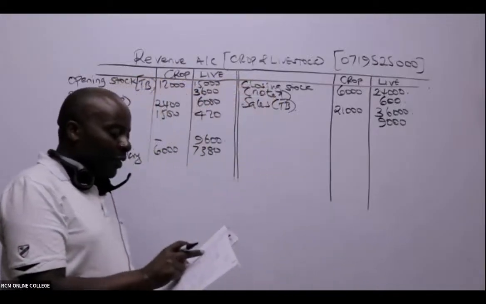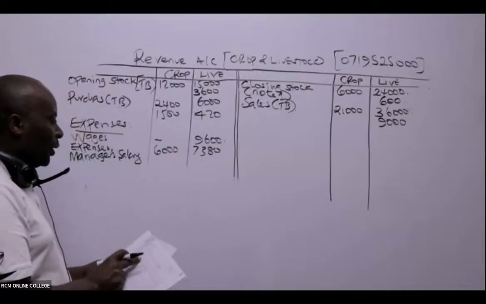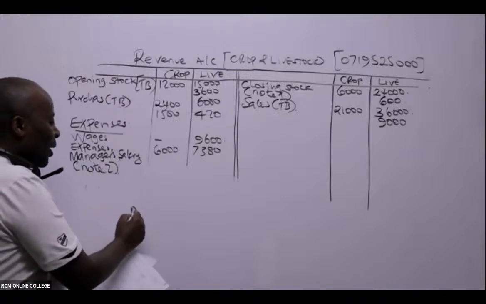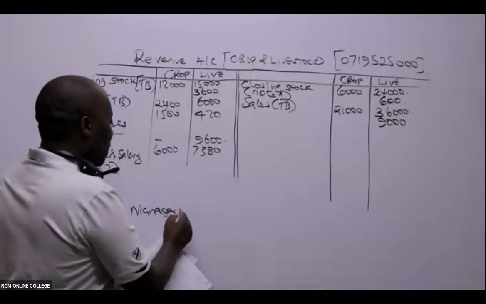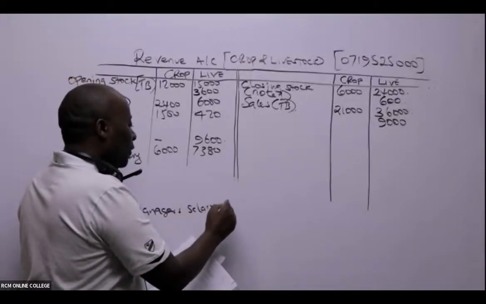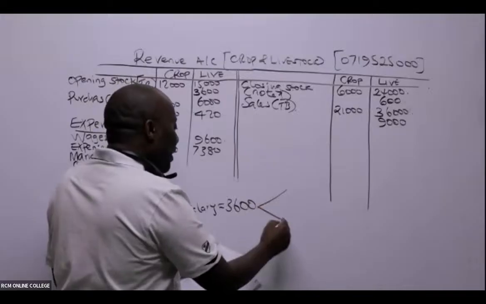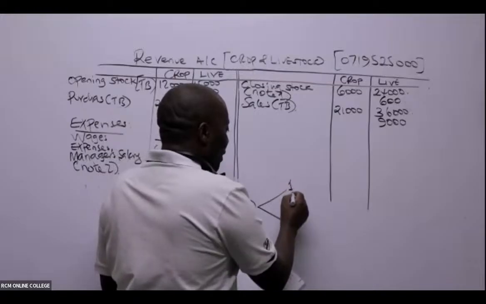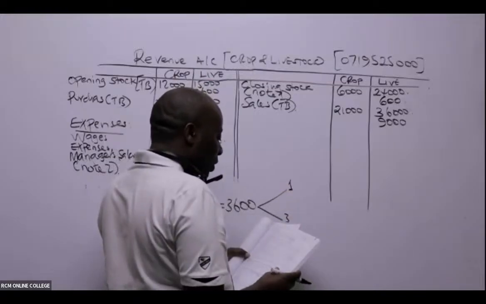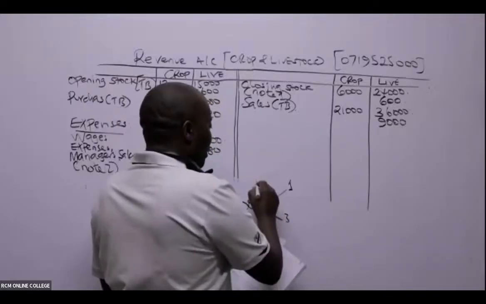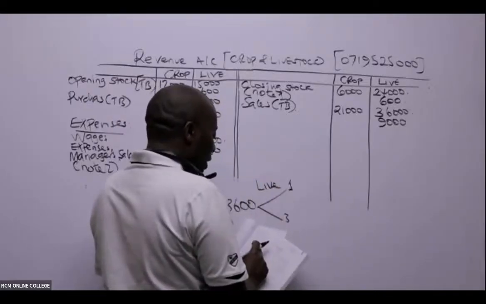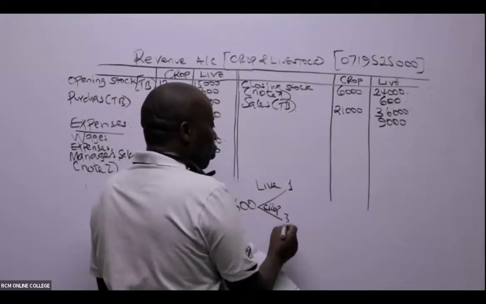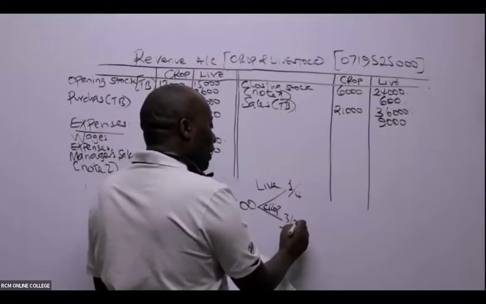So in this case, they have given us the criteria to apportion this. Look at note 2. So this manager's salary of 3,600 is to be divided at what ratio? At the ratio of 1:3. Remember, 1 is for livestock, and then three portions are for crop. So in total, this will be 4. So proportion-wise, livestock will be a quarter and crop will be 3/4.